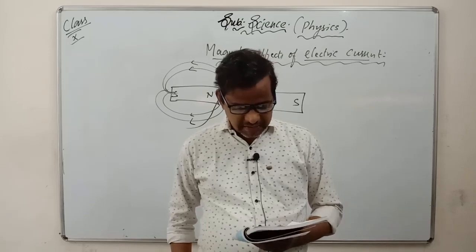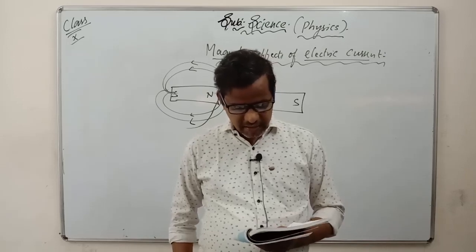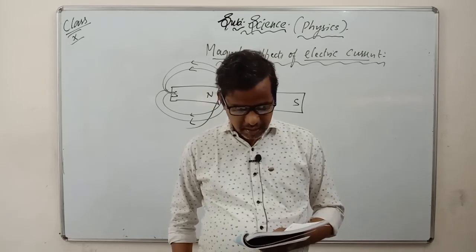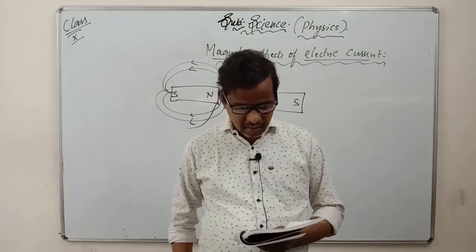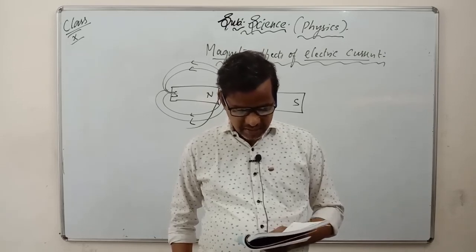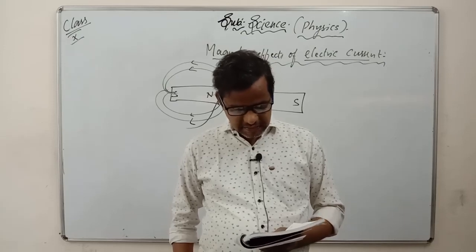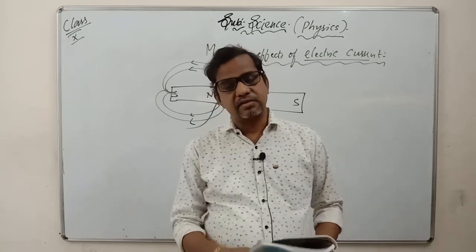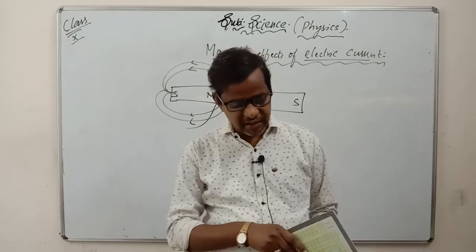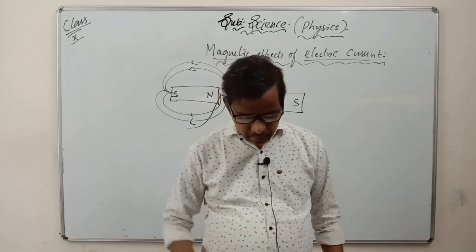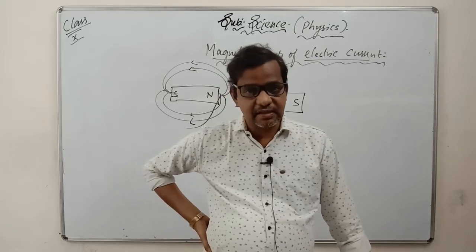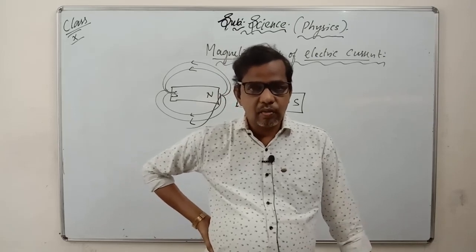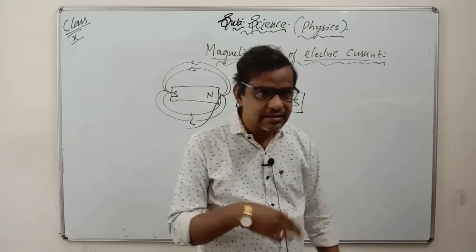So what determines the pattern of the magnetic field generated by current through a conductor? Does the pattern depend on the shape of the conductor? We shall investigate with an activity. We shall first consider the pattern of the magnetic field around a straight conductor carrying current. So what he is telling is that he has taken different types of magnets and he is showing us how the magnetic field is there.